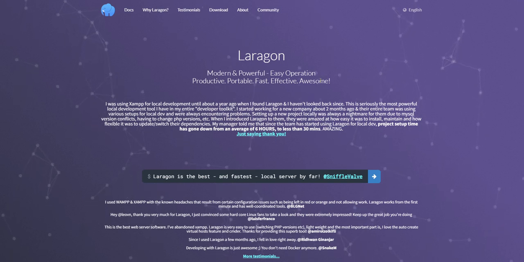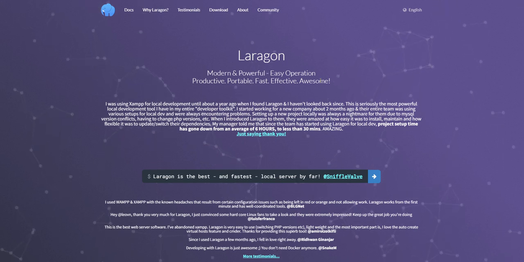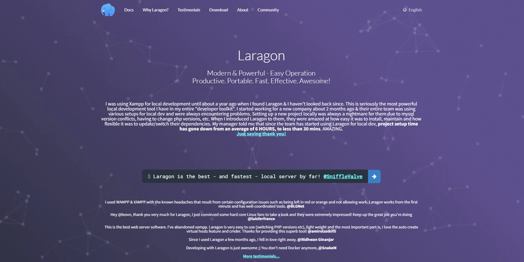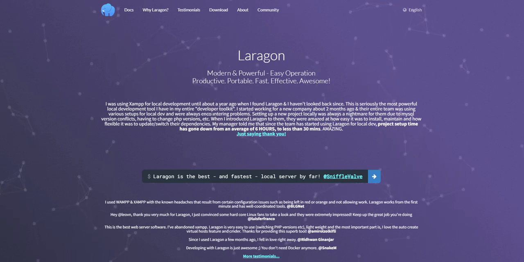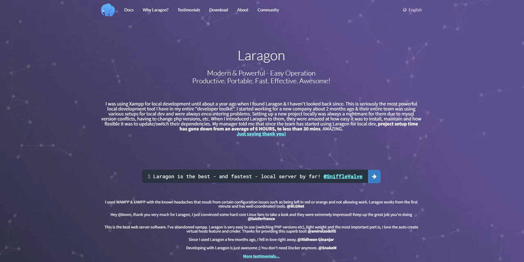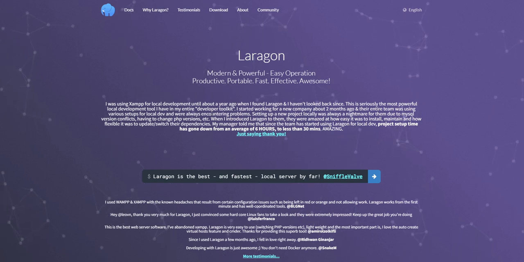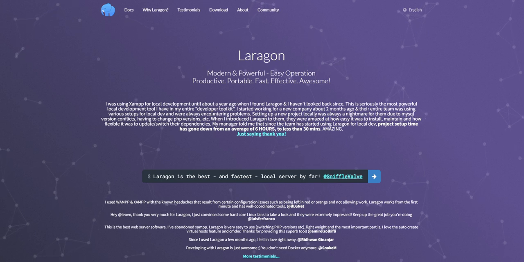We can even use Docker, but in this course, we will use Laragon. It's for Windows, a lightweight PHP environment. If you're using Mac or Linux, then XAMPP is one of the choices. Currently, I will use Laragon.